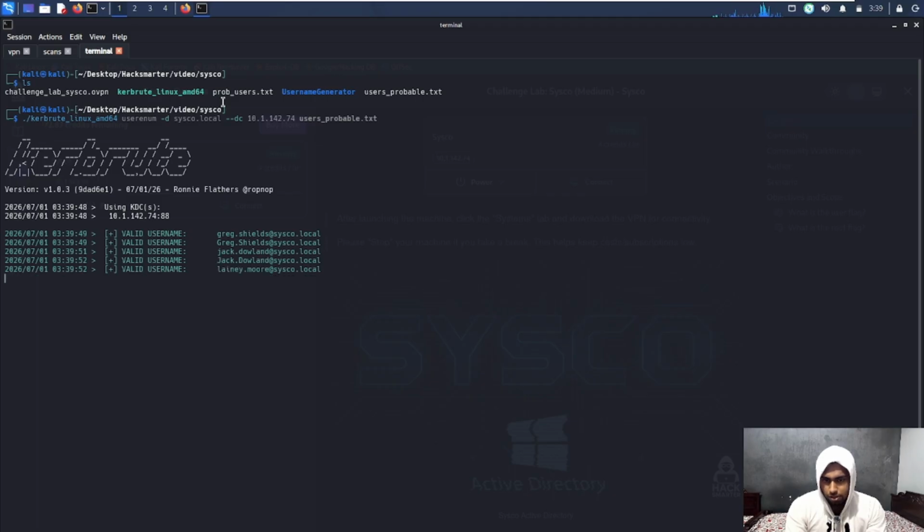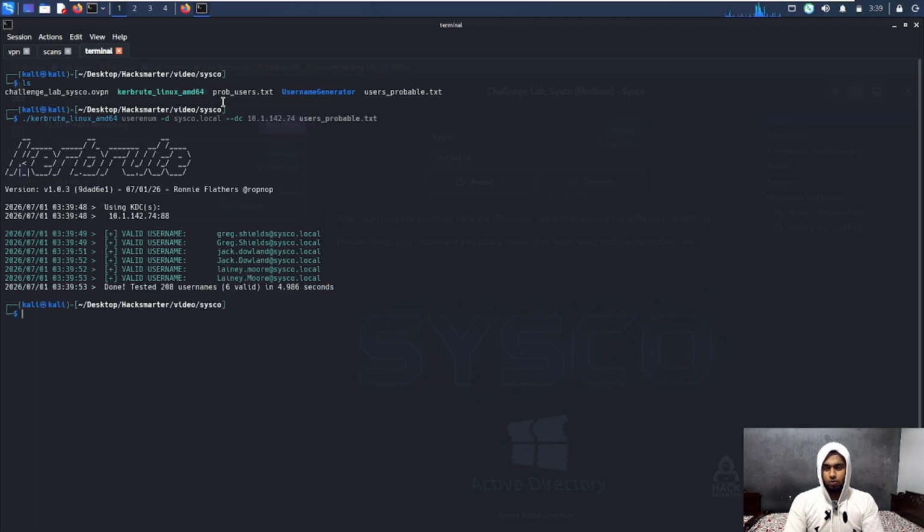So we do get some valid usernames, guys. So we got 3 valid usernames because these are the same ones. This one and this one are the same. Let's try this one. We do have usernames, but we do not have password. Guys, I want you to tell what is something that we can do when we have usernames. It is AS-REP roasting, guys. We can see if any of the users are there that can be AS-REP roasted. So let's try it out.